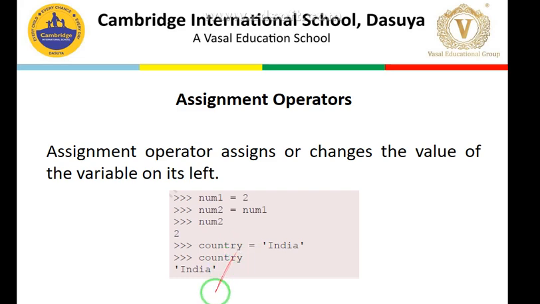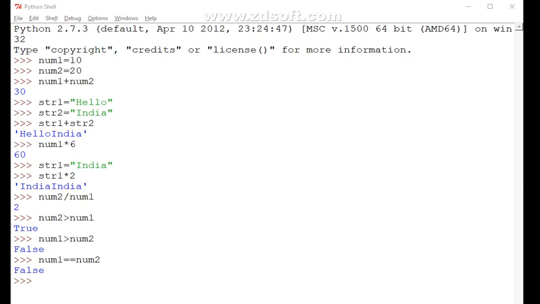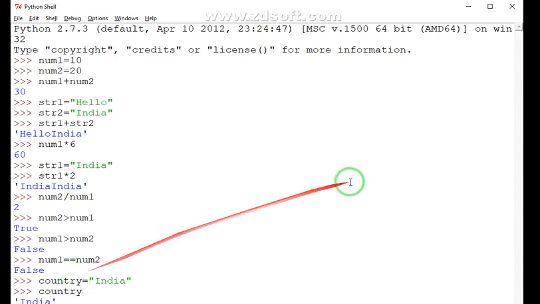We can do this practically also. In the Python platform I use the variable country equal to India, because it's a string it should be in double quotes, and when I use the country variable, you get the output clear as India.